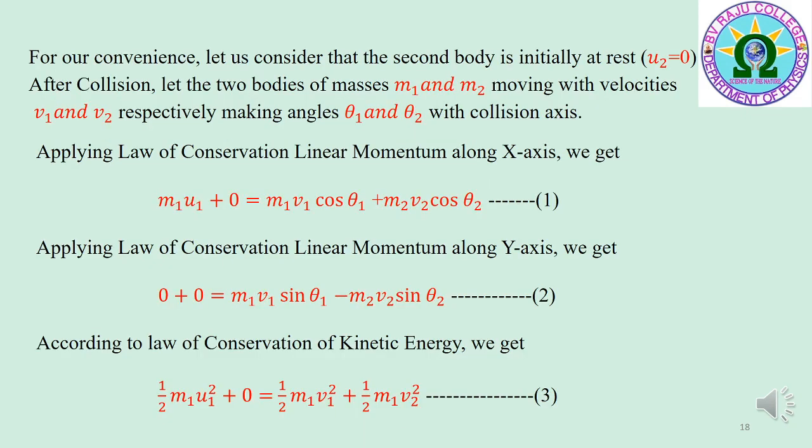To describe the two-dimensional elastic collision, here we consider that the second body is initially at rest for our convenience.